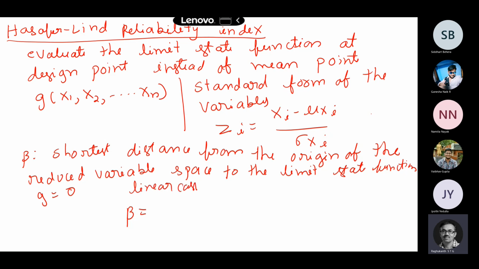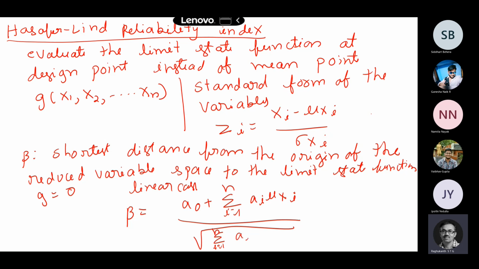automatically beta turns out to be a naught plus the sum over i equal to 1 to n of ai times mu of xi, divided by the square root of the sum over i equal to 1 to n of ai times sigma xi, whole square. So this is for the linear case. In the linear case, there is no issue. The problem is the same as the previous case only. But for the non-linear case, it will be slightly different actually.